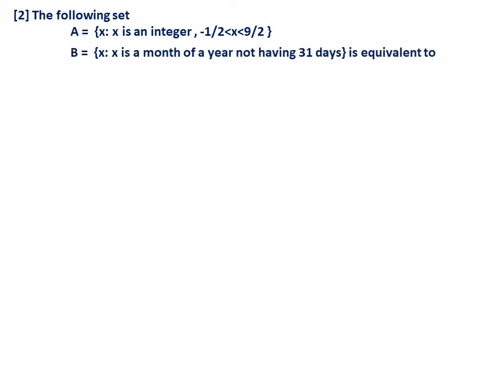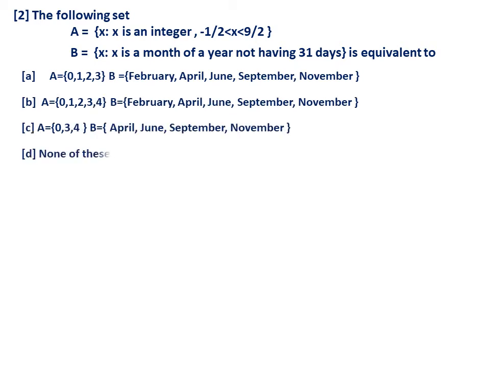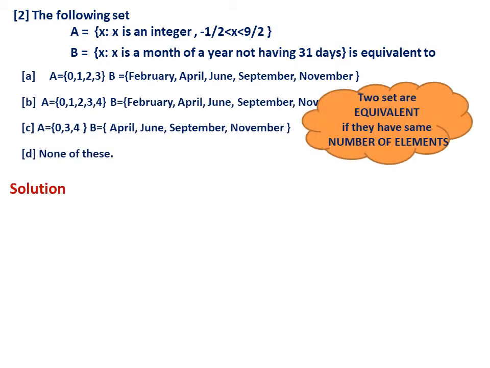The following: set A is x such that x is an integer, minus 1 by 2 less than x less than 9 by 2. B is x such that x is a month of a year not having 31 days. A is equivalent to what? Here, first you must understand the meaning of equivalent sets. Two sets are equivalent if they have the same number of elements, not the same elements but the same number of elements. That is the idea.